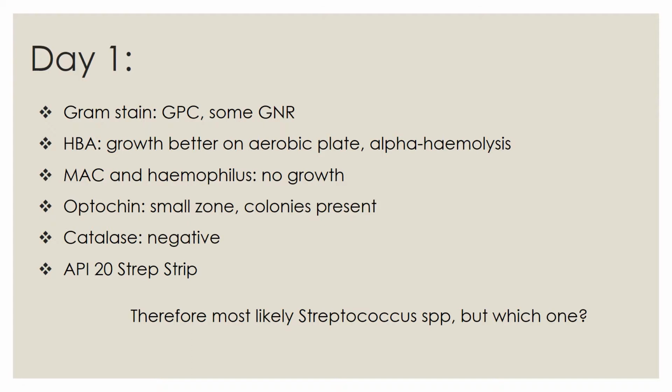On the horse blood agar plates, there are 2 types of colonies growing on the sample from the sputum and throat swab. Small non-pigmented colonies would be present, as well as alpha hemolysis, and the colonies would grow better aerobically. There would be no growth on the MacConkey or the Haemophilus agar plate. Therefore, there is no presence of any Haemophilus species in the patient. On the optochin test, there would be colonies. However, they would be less than the other plates.